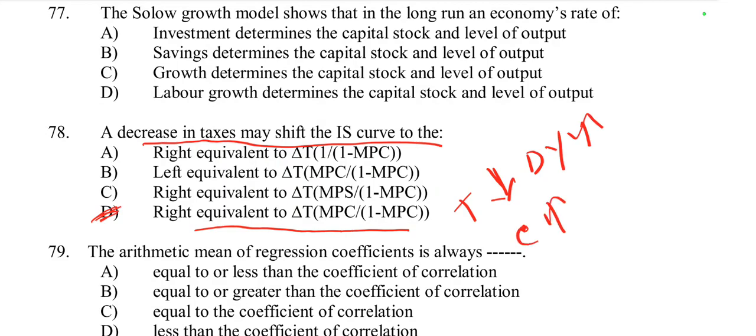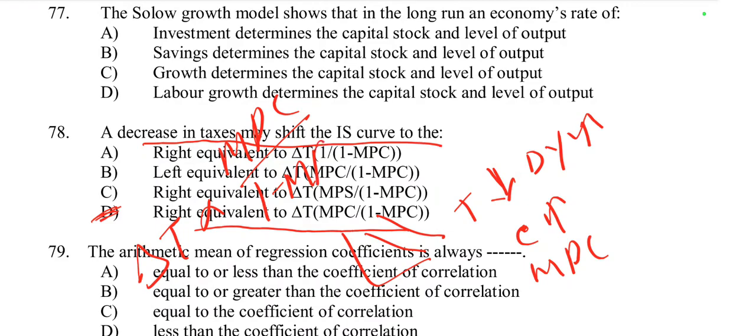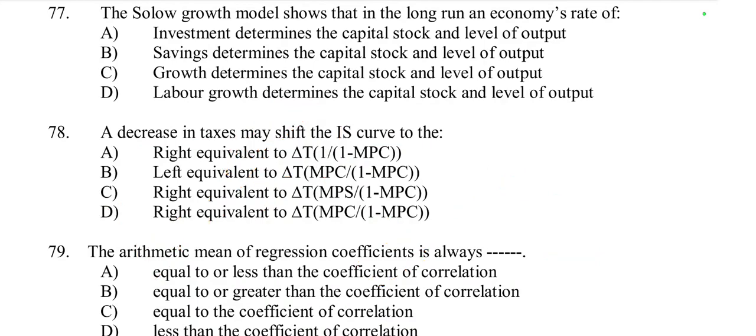Then the shift in the IS curve to the right is determined by the marginal propensity to consume, MPC, and the tax multiplier, del T into MPC by 1 minus MPC. So D is the right option here.